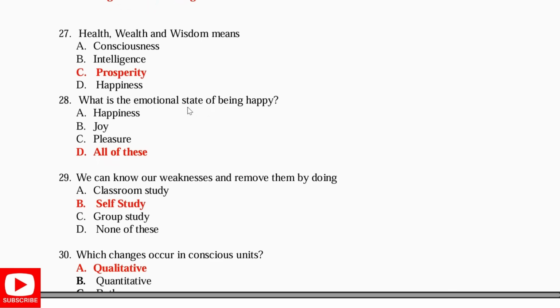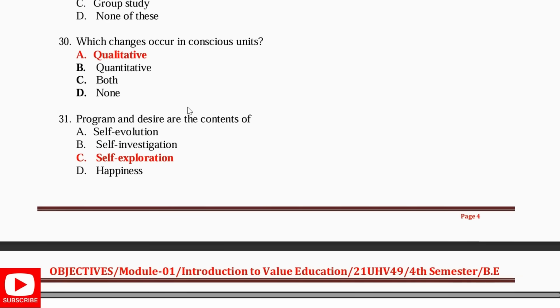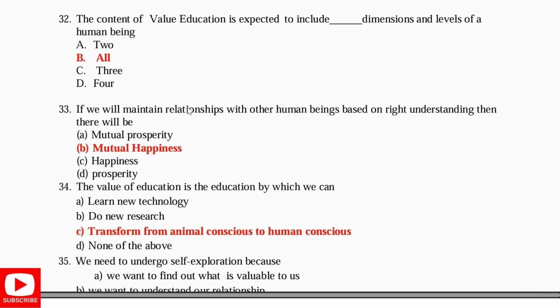What is the emotional state of being happy? Happiness, joy, pleasure, all of this. We can know our weaknesses and remove them by doing self-study. What changes occur in the conscious units? They are qualitative. Program and desire are the contents of self-exploration. The content of value education is expected to include all dimensions and levels of human being. If we maintain a relationship with other human beings based on right understanding, then there will be mutual happiness. The value of education is the education by which we can transform from animal conscious to human conscious.